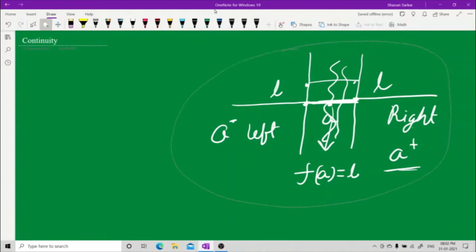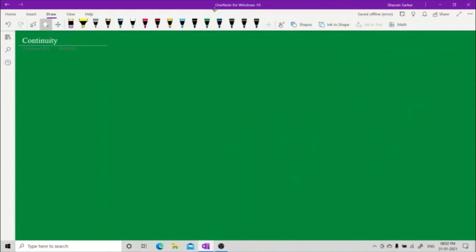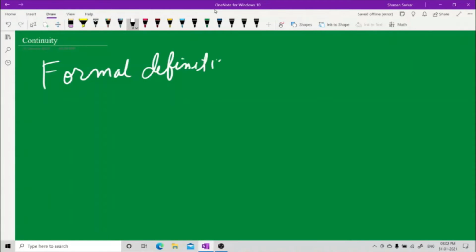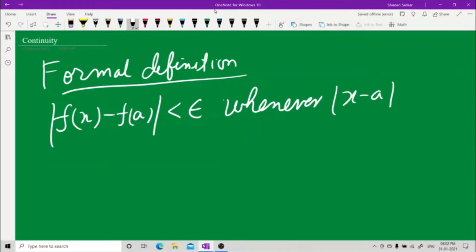Now let's come to problems. Let us understand what exactly continuity is. This all was the introduction. Now the classical, formal definition of continuity: |f(x) minus f(A)| is less than epsilon whenever |x minus A| is less than delta. Earlier you wrote f(x) minus L, now you write f(x) minus f(A). This is the formal definition.